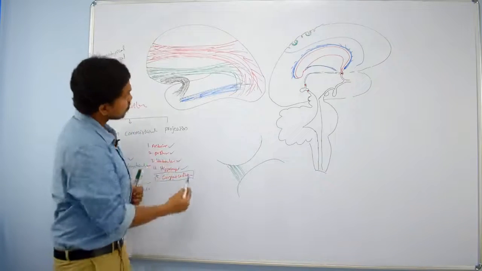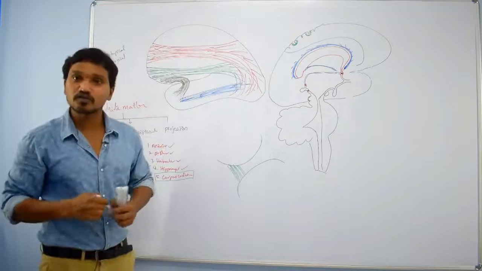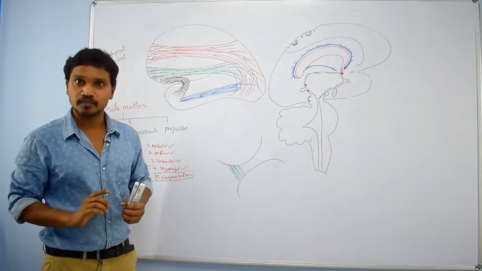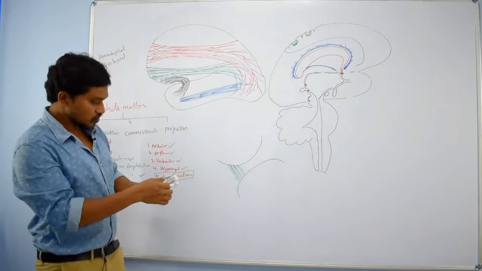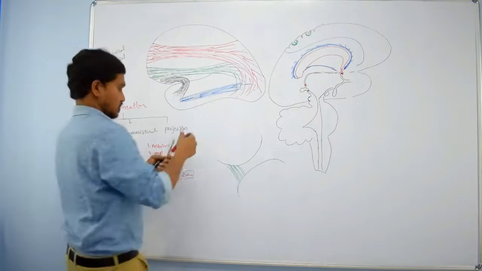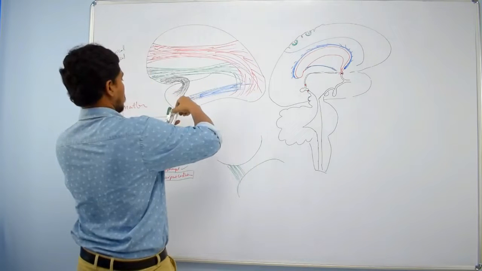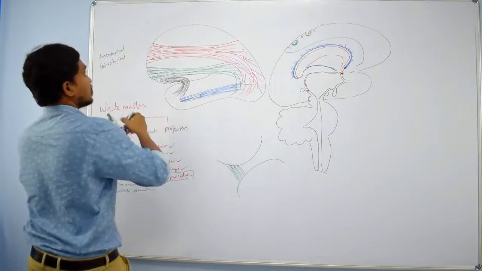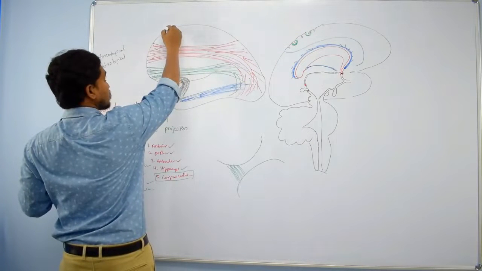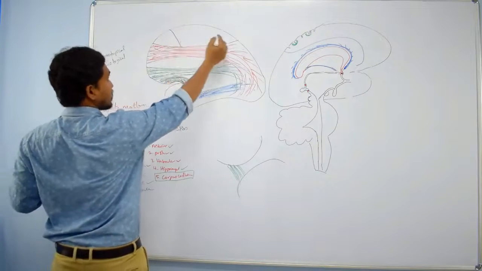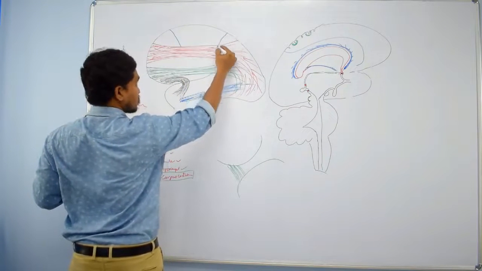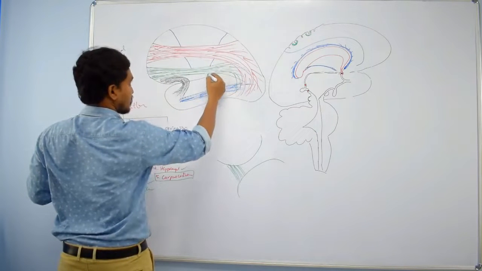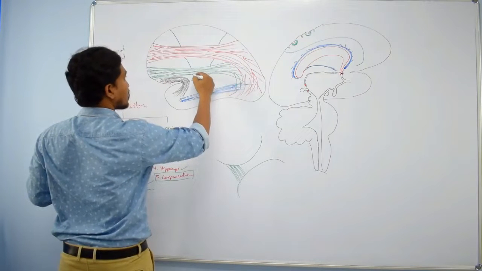Some fibers go towards the cortex, and we call those corticopetal, like centripetal. So these are the fibers that connect the cortex to subcortical grey matter. Right?